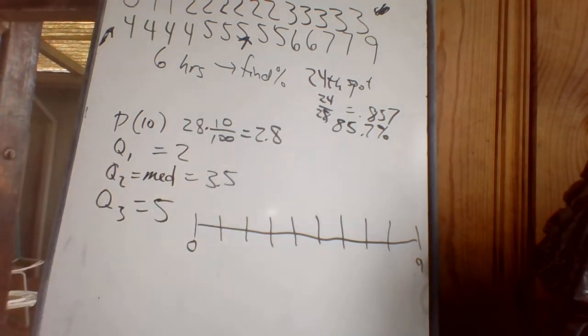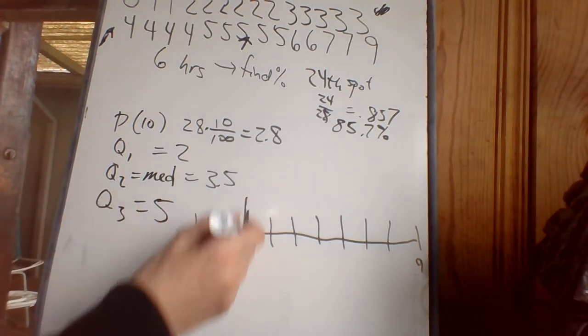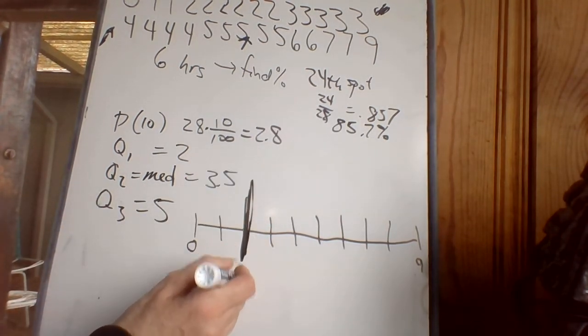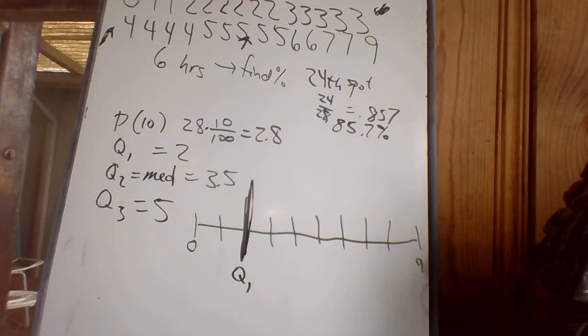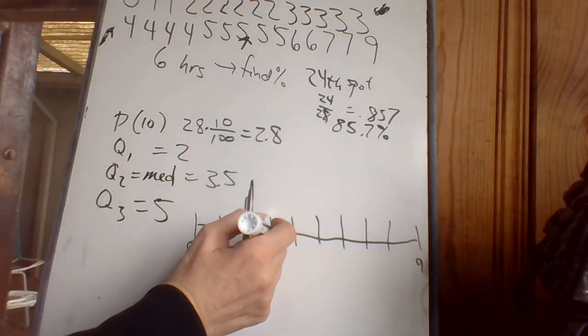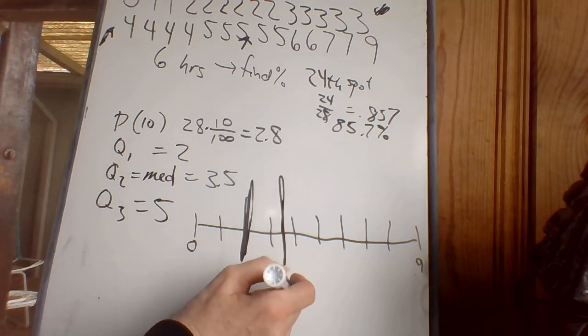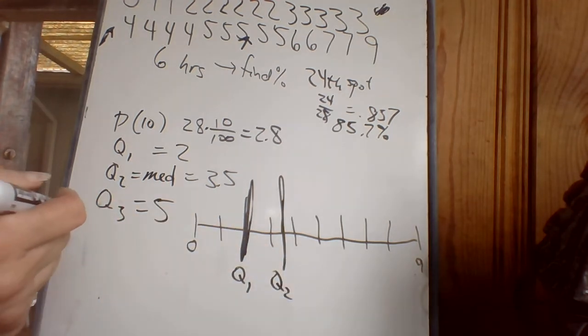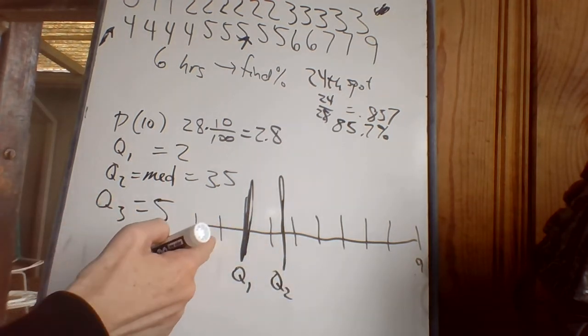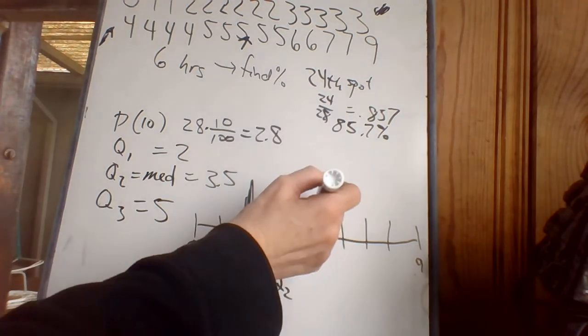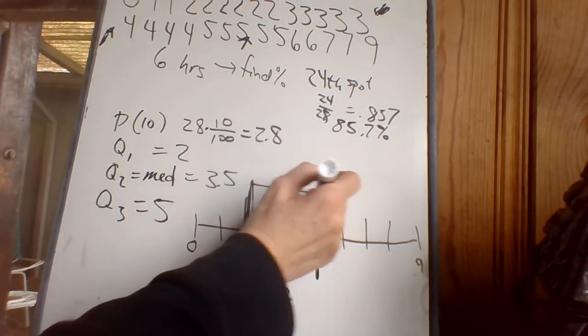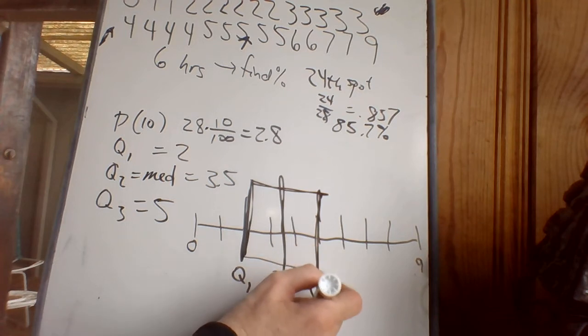Okay, and I tried to evenly space them, which is why I drew it carefully. Now I'm going to put these others on there. 2, that's right here. That's Q1. 3.5, so that's 3, and this will be 3.5 in here. That's Q2, or the median. And 5, so 1, 2, 3, 4, 5. 5 is right here. That's Q3.